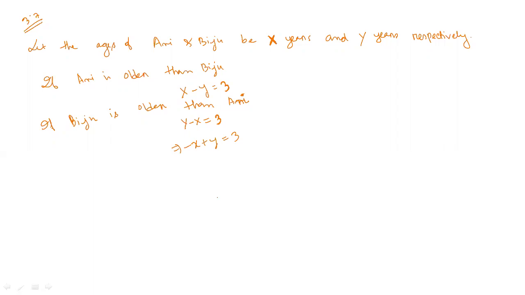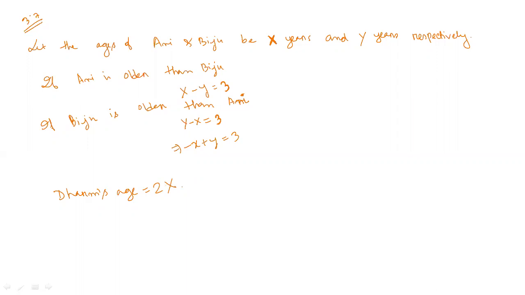Now see the next condition. Oni's father Dharam is twice as old as Oni, and Biju is twice as old as his sister Kethi. Oni's age is X. So what will be Dharam's age? Dharam is the father of Oni, and Dharam's age is twice Oni's. So Dharam's age will be 2x.